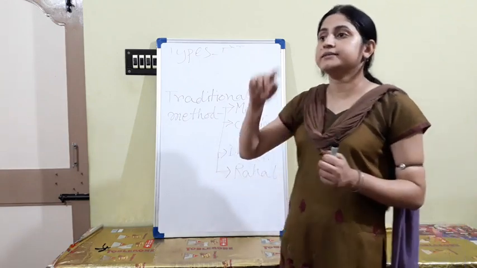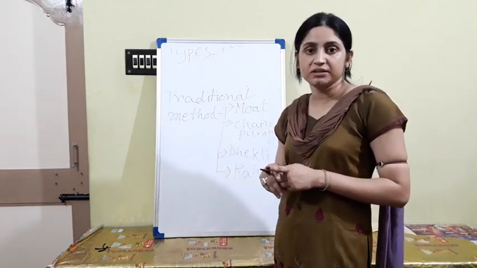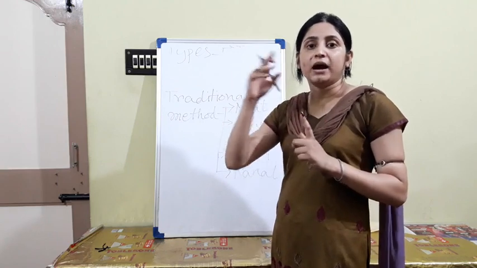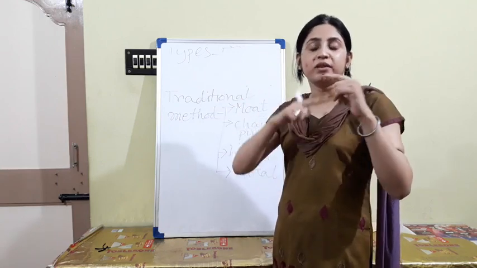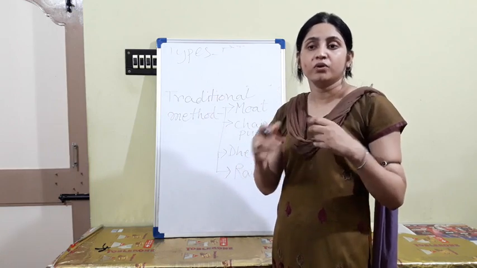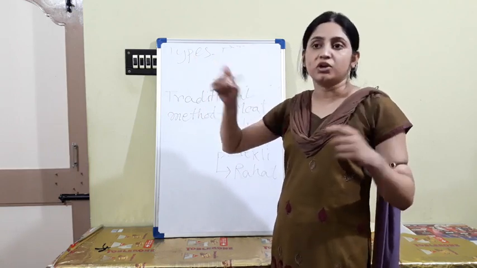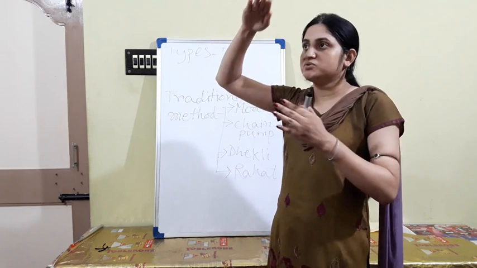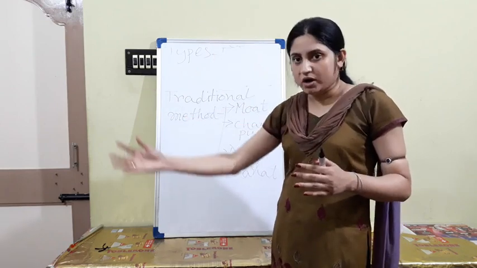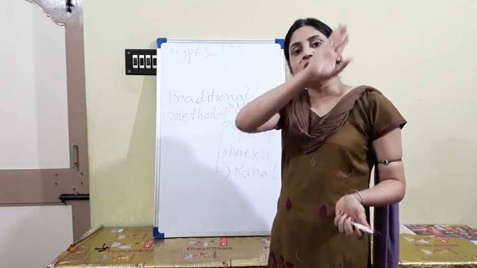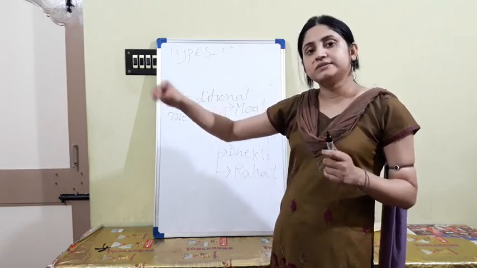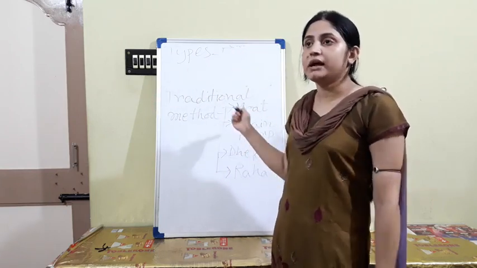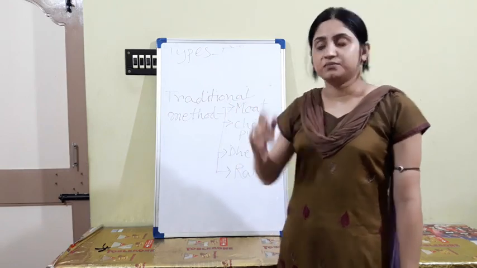Second one, chain pump. Chain pump, here a wheel-like structure is present, and with the wheel a bucket and chain are also attached. Here another motor is present. When the motor starts to move, then the wheel also starts to move, then the bucket comes from up to down, takes the water from the river and supplies it to another channel system, then the water goes through this channel to the field. Okay, so here another wheel and motor is present.